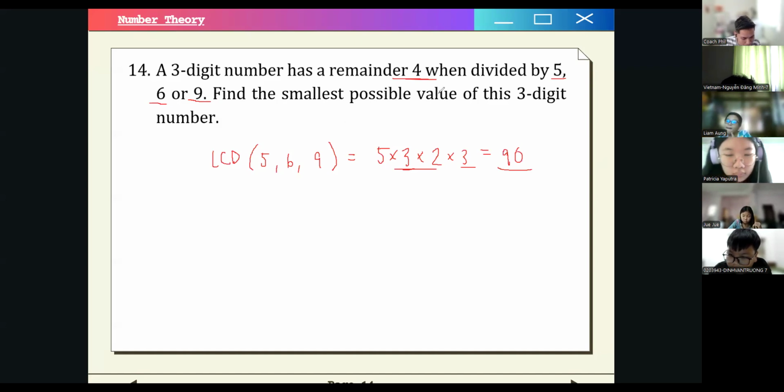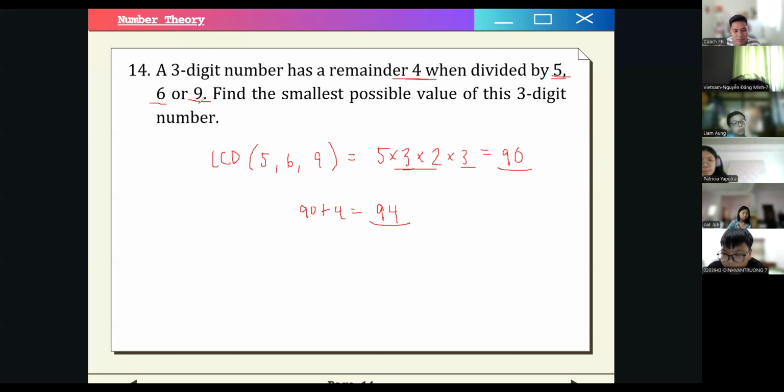Now, if we want to simplify at the next number, we just have to add 4, right? 90 plus 4 is equal to 94. If you divide this by either 5, 6, or 9, let me confirm. 94 divided by 6. Yes. So 94 will have a remainder of 4 when divided by 5, 6, or 9, right? So that is 4 away from our LCD. But notice, you just take note that what we want to find is a 3-digit number, right?